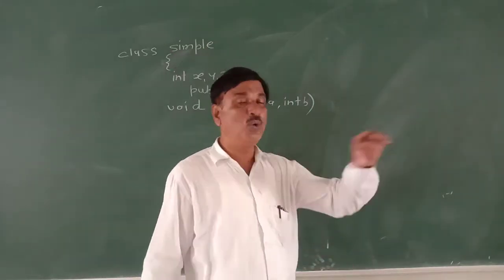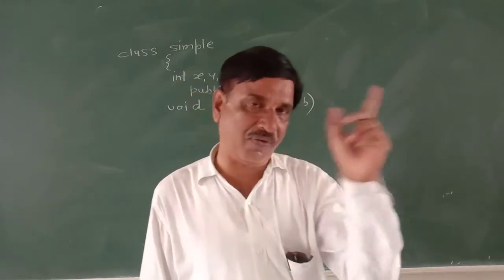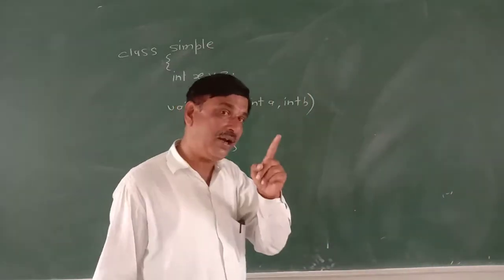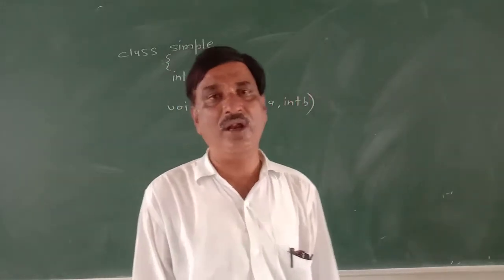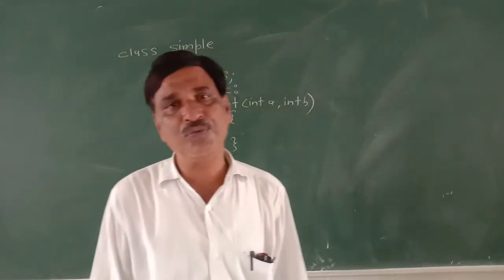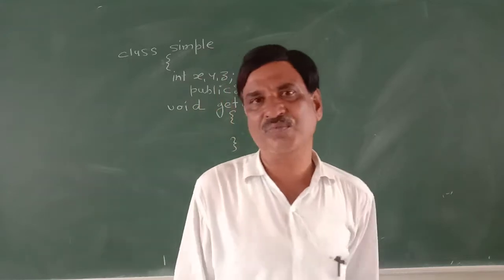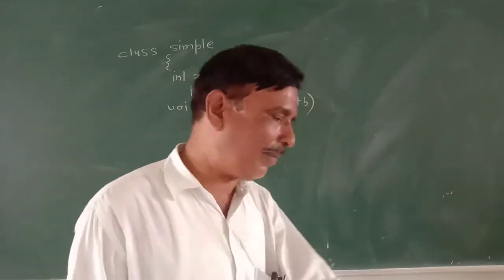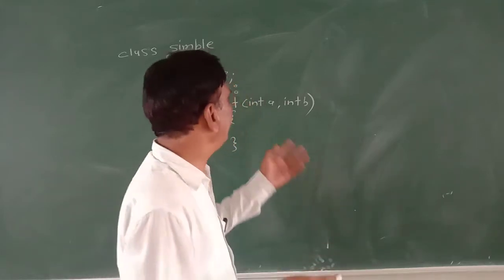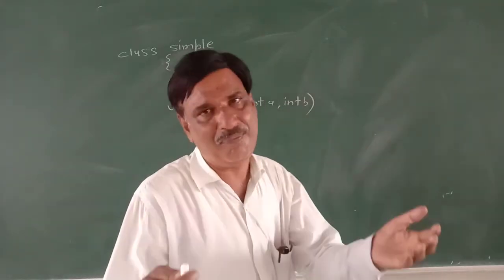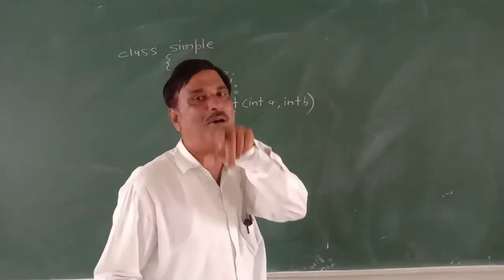Similarly, two values will be passed to the function get. When the get function is called in main, two values will be passed. That is the actual parameter. But what we are going to do with that actual parameter, formally we should treat as some names a and b. That's why they are called formal parameters.